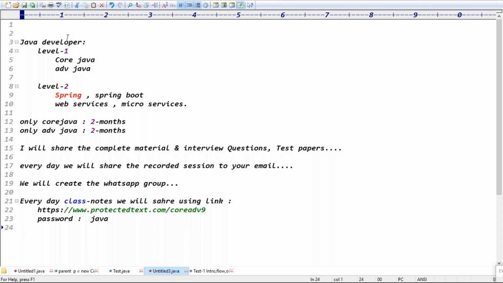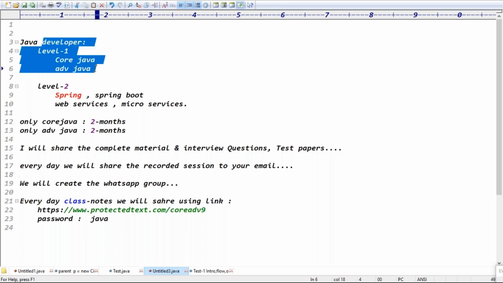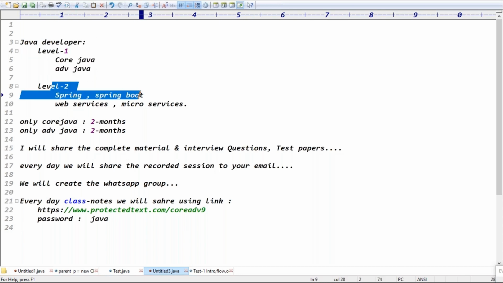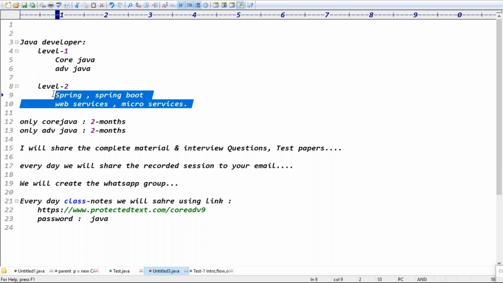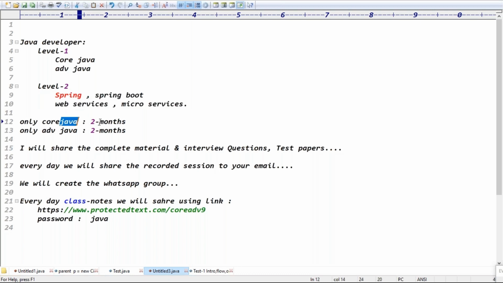Guys, for a Java developer, level 1 is core Java and advanced Java, and level 2 is Spring and Spring Boot, web services and microservices, which you have to take. Core Java alone will take 2 months, and advanced Java will take 2 months. If you plan properly, after 1 month, if you take advanced Java, within 3 months you can complete your core Java and advanced Java, guys.